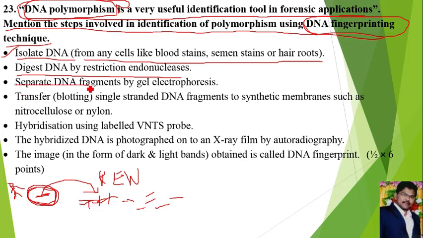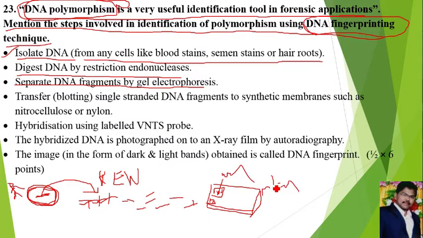The third step is to separate DNA fragments by gel electrophoresis. These small DNA fragments formed by restriction endonucleases, we have to separate based on their length using an agarose gel plate. In this agarose gel plate, we add the DNA fragments to the wells. Then one side we connect to the anode, or positive charge.